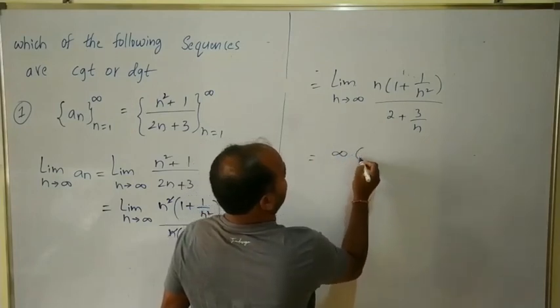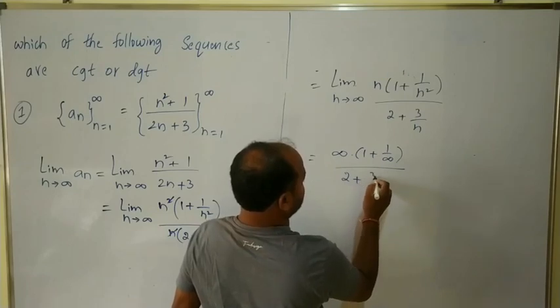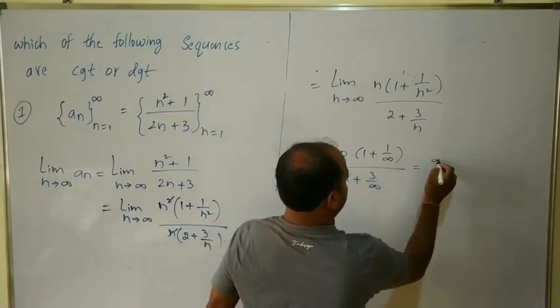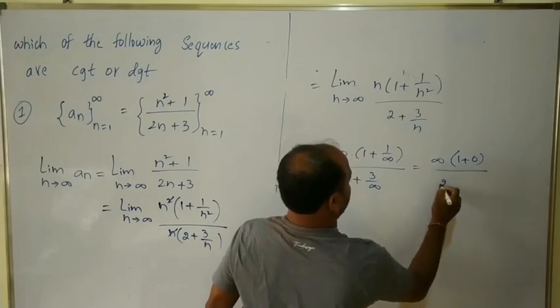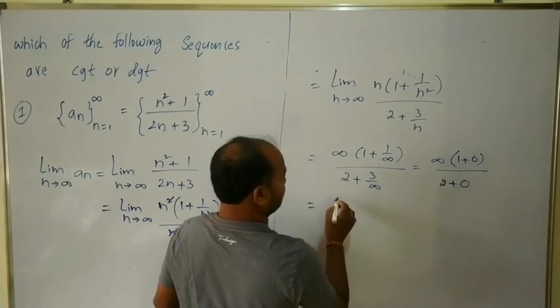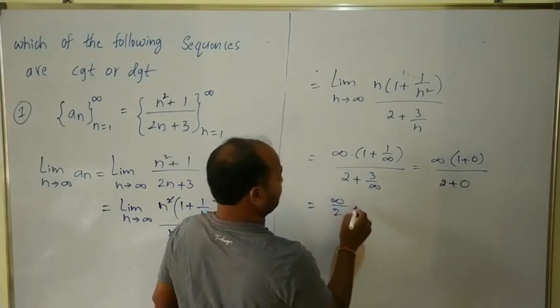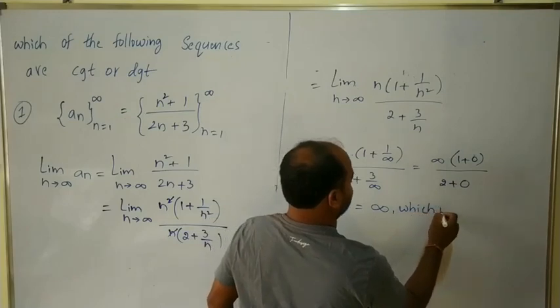Now let us apply the limit n tends to infinity. Infinity into 1 plus 1 by infinity, over 2 plus 3 by infinity, which is infinity times 1 plus 0 over 2 plus 0, so infinity by 2, which is always infinity. The limit is infinite.